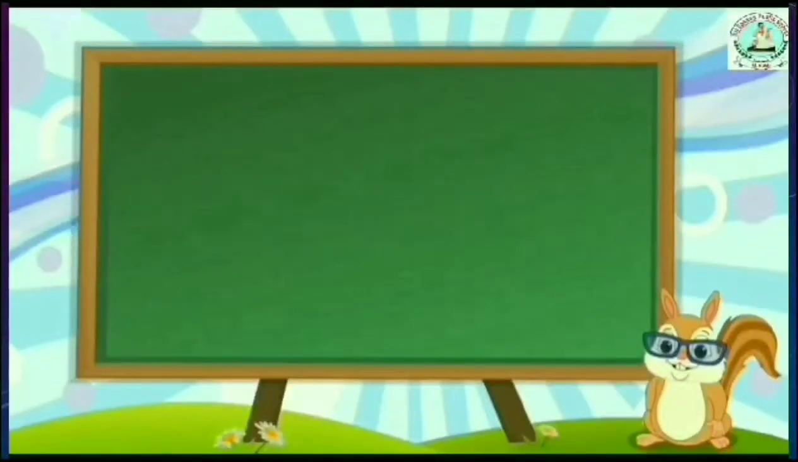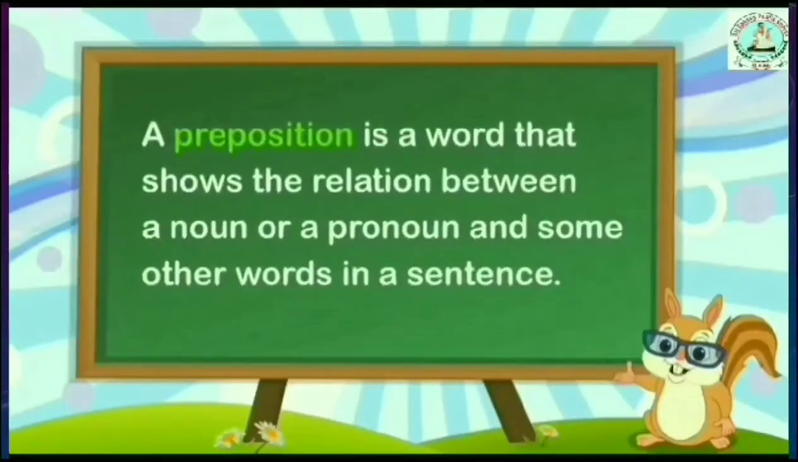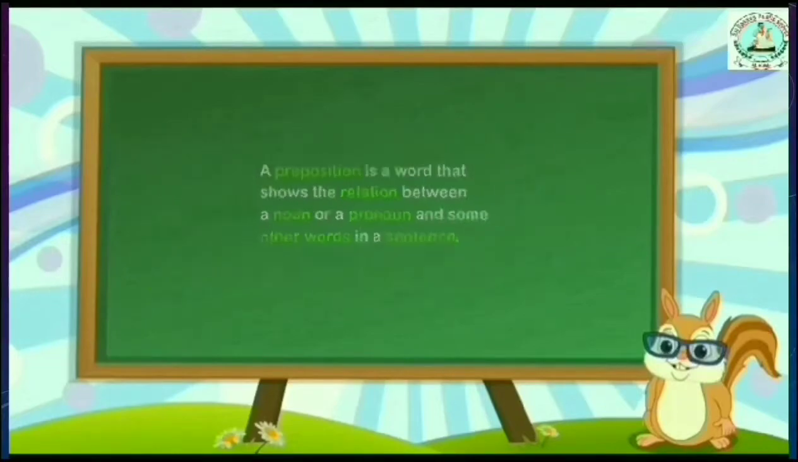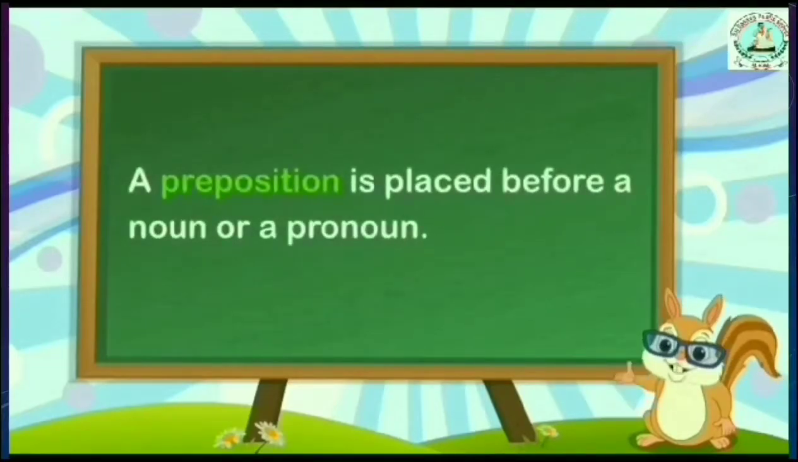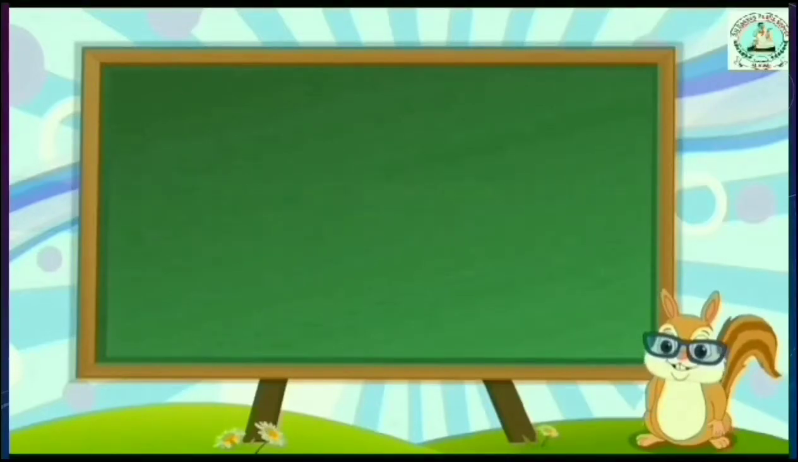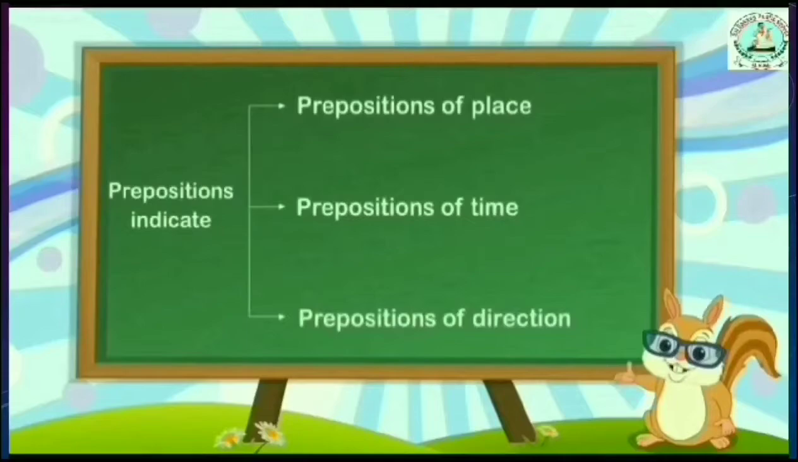Prepositions. A preposition is a word that shows the relation between a noun or a pronoun and some other words in a sentence. So it is a link word. A preposition is placed before a noun or a pronoun. Here look at the chart. Different prepositions show different relations.